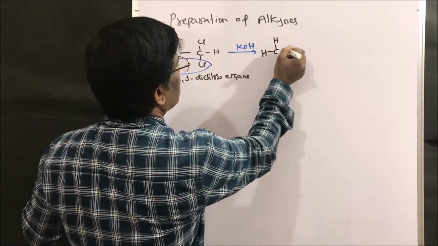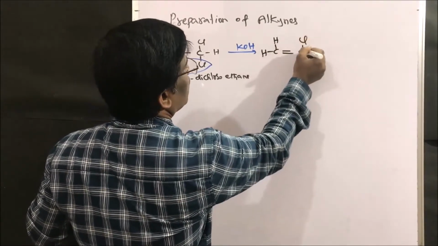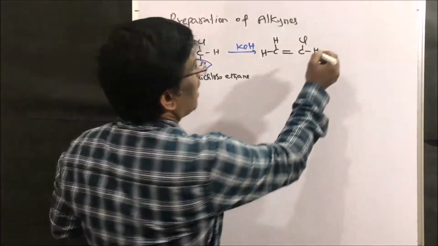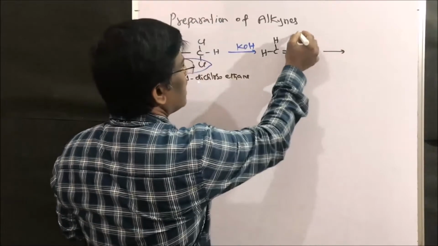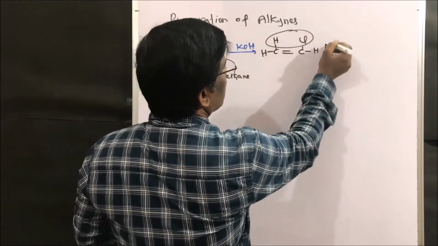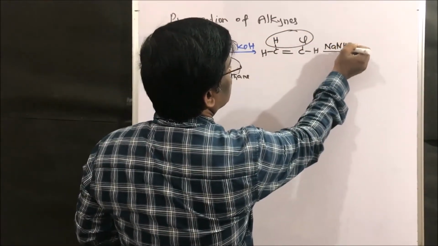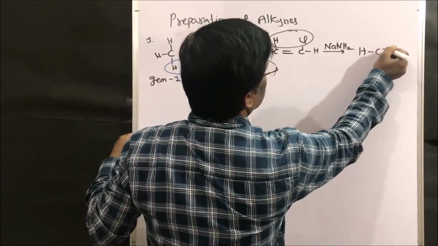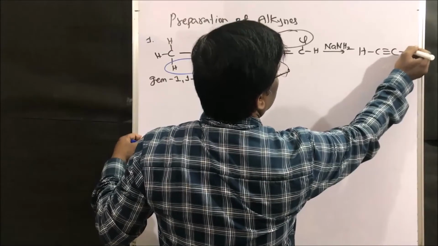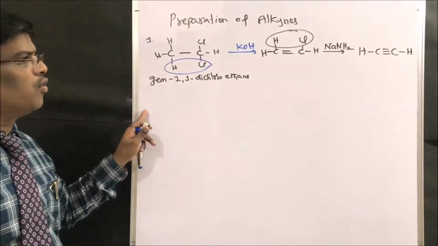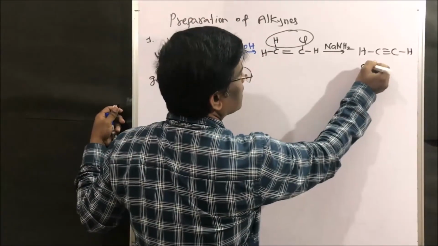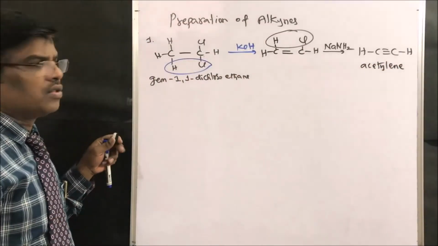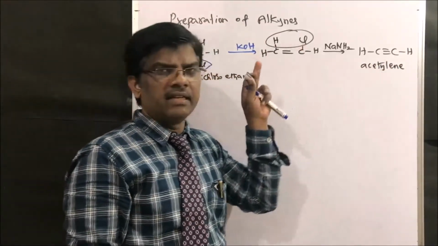Hydrogen will be here, double bond C, chlorine will be there, hydrogen, and this further loses HCl in the presence of sodium amide to give acetylene. This is the acetylene compound. This is one of the methods known for the preparation of alkynes, acetylene, right friends?